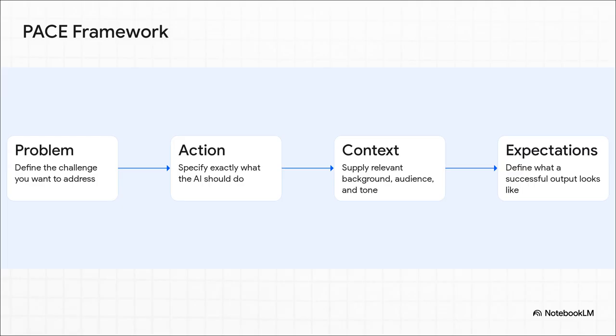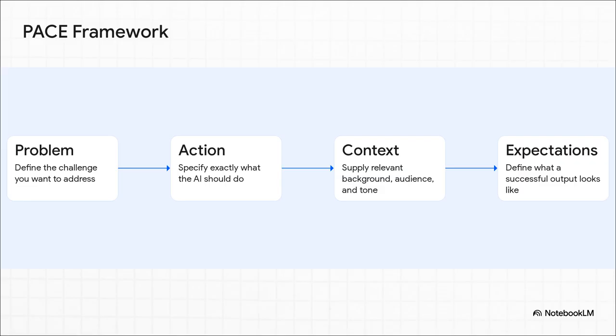P stands for problem. Clearly define the challenge you want the AI to address. A is for action. Specify exactly what you want the AI to do. C is for context. Supply the relevant background. And E is for expectations. Define what a successful output actually looks like.